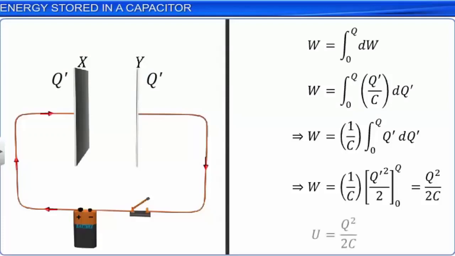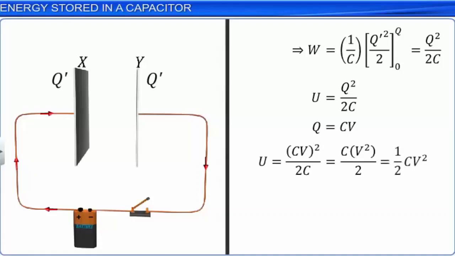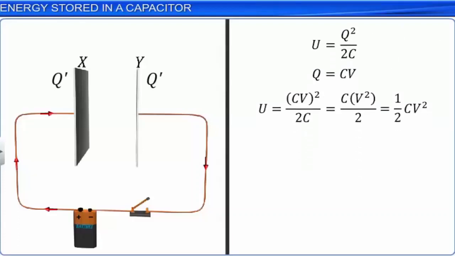Using Q equal to CV, we also see that energy stored U is equal to Q square by 2C, which is also equal to half CV square. Now, since Q is equal to CV, U is equal to half QV.